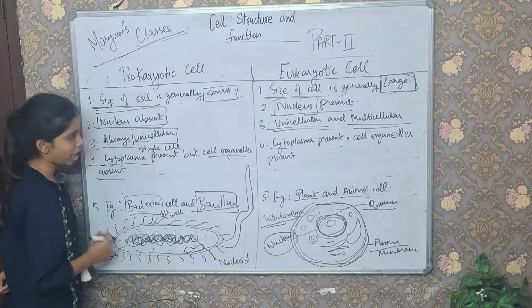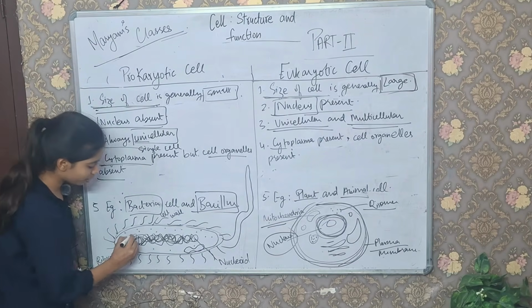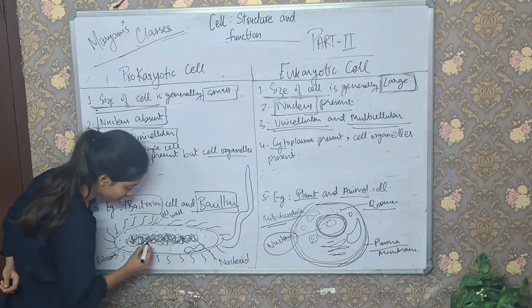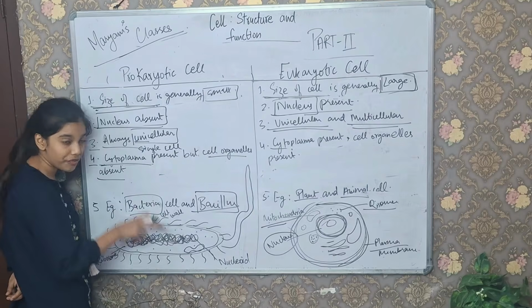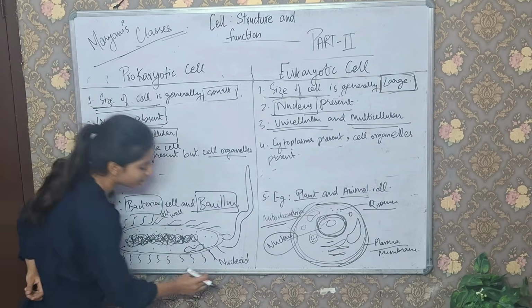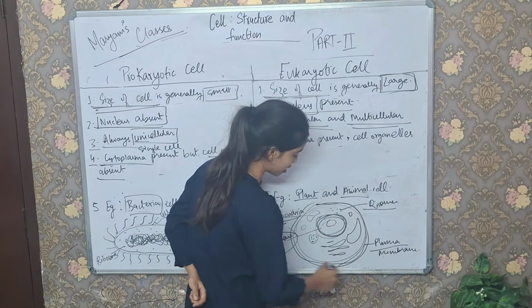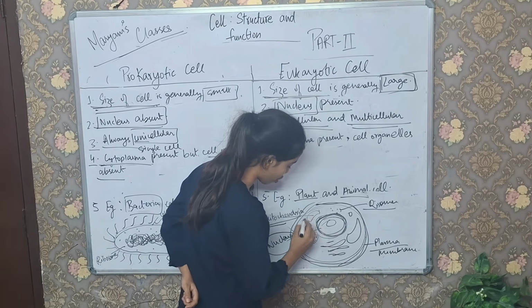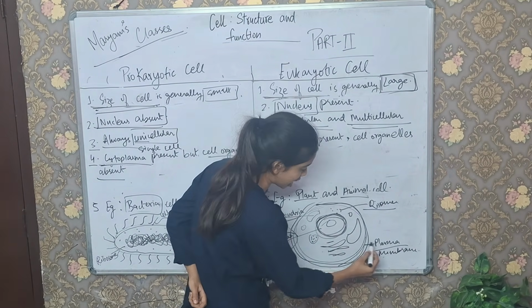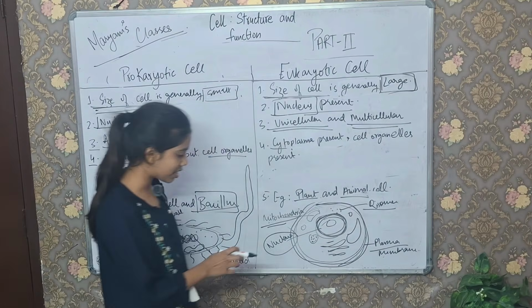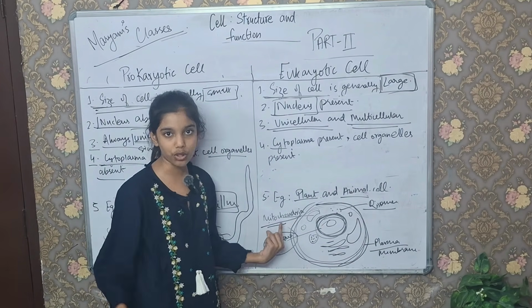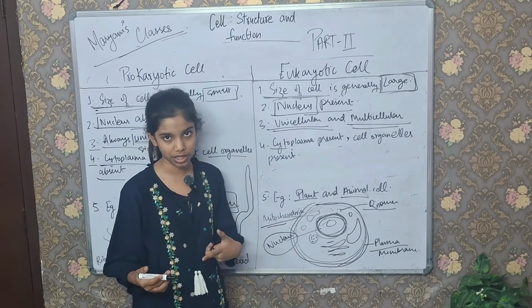Then we have a diagram of a prokaryotic cell to help you understand that there is no nucleus in it. Instead of a nucleus, a prokaryotic cell has a nucleoid. In a eukaryotic cell there is a nucleus, mitochondria, and plasma membrane, the cell membrane. This mitochondria is the powerhouse of the cell which provides energy to the cell.